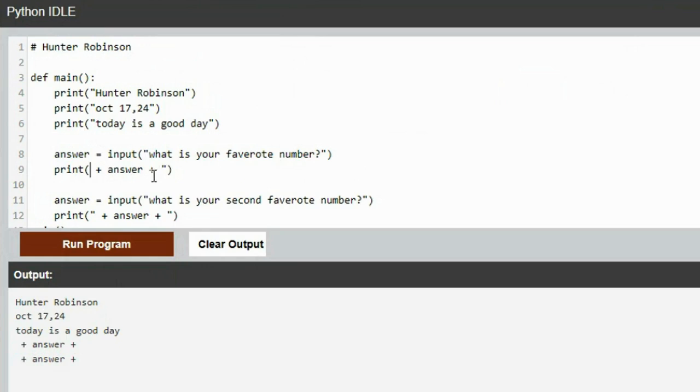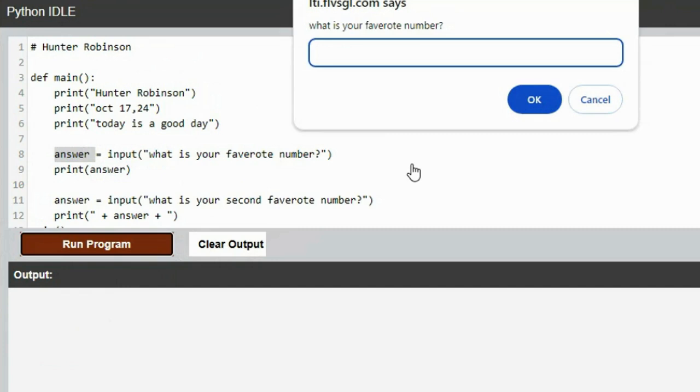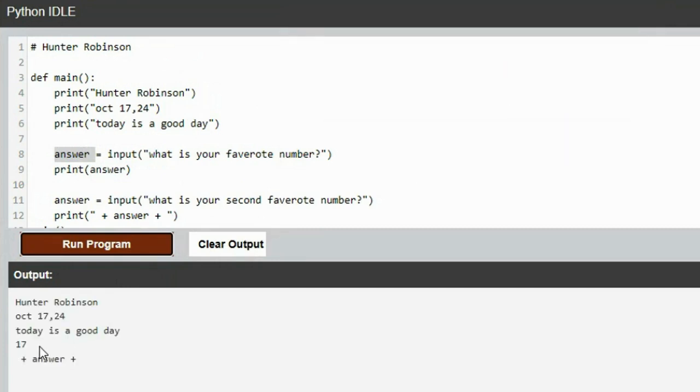Now, if we take out the quotes, and you don't need a plus unless you're concatenating, putting two things together, if you just said print answer, because this is answer right here, then when we run it, favorite number, let's say 17 and 19. See, now the first one, it printed 17 because I told it to print whatever is saved in answer.